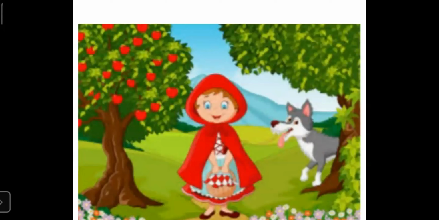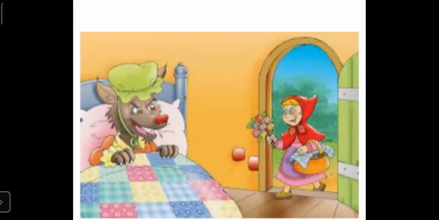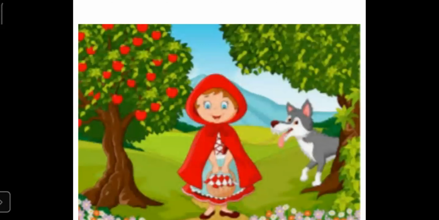Then while she was going to meet her grandmother, a wolf comes. You can see she is passing through a jungle, and when she was going to her grandmother's house, you can see a wolf is there. Red Riding Hood tells the wolf that she is going to meet her grandma.